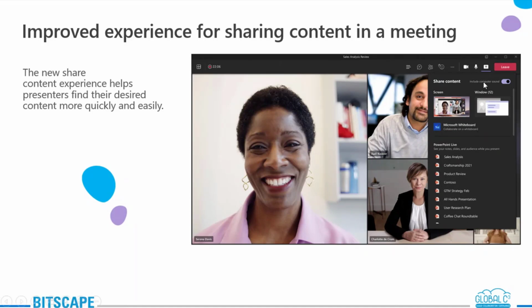The next option we have is include computer sound. When I'm presenting something and I enable my mic, you can only hear what I'm speaking. Right now this is an image, but in case it was a video with sound attached, and when I'm presenting it I want the video sound to also be heard at your end, I'll just toggle include computer sound.